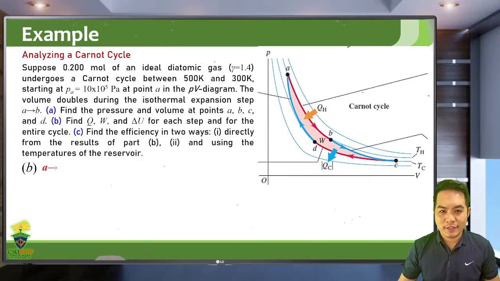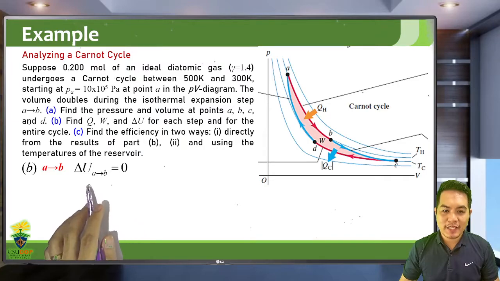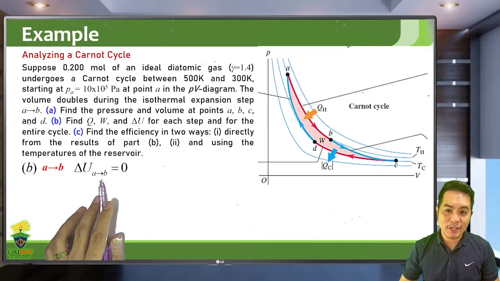Okay, so let's start with A to B, isothermal expansion. So what is QH? In isothermal expansion, the change in internal energy is 0, meaning QH is just equal to the work.